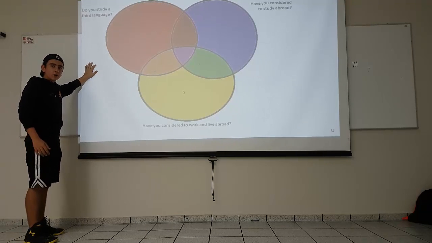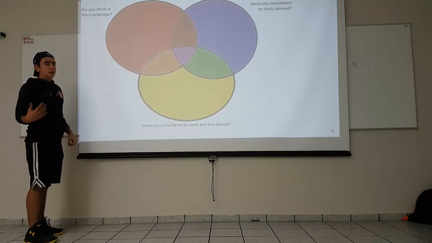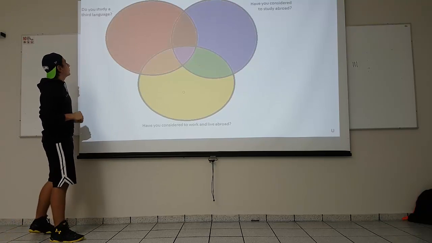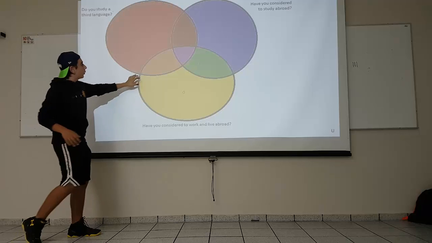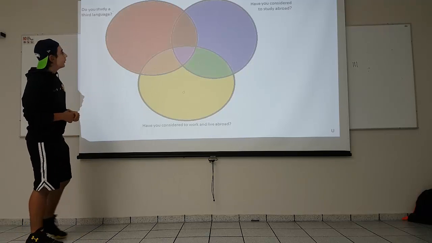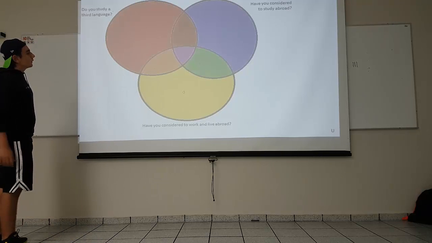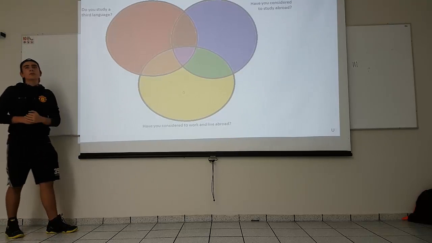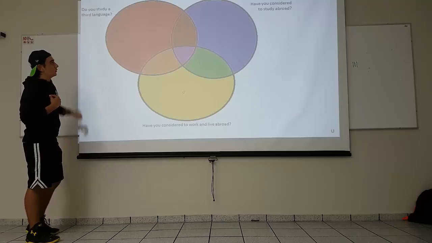This is our Venn diagram. It was based on the answers from our Google Forms. So for the first question, do you study a third language? There were 33, 4, 6, so it is 37, 39. 42 people said yes to our first question.